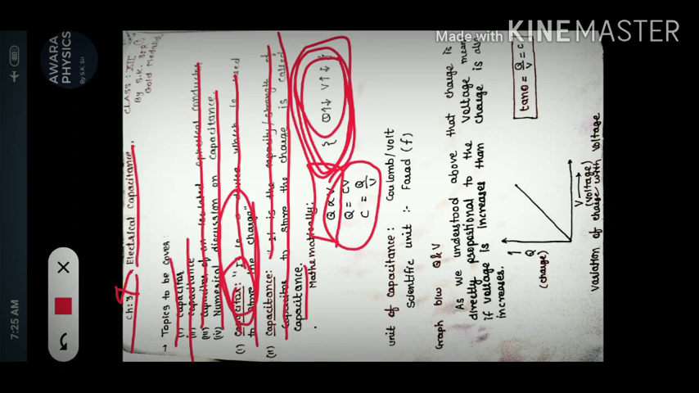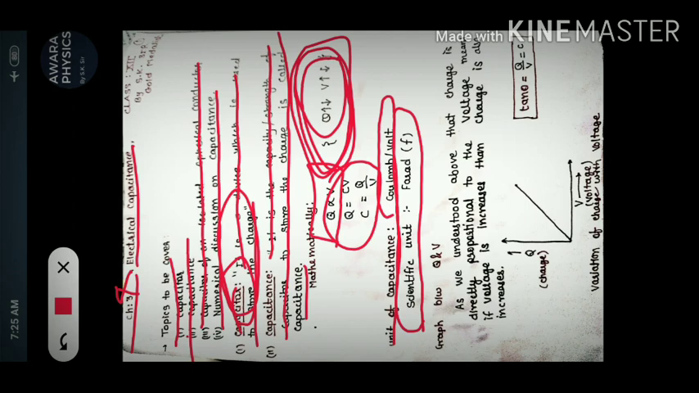Now the unit of capacitance. The original unit of capacitance is coulomb per volt, and the scientific unit is farad. In the memory of Michael Faraday, who gave the concept of capacitor, the unit of capacitance is given here as farad.